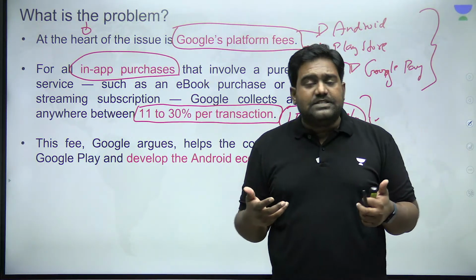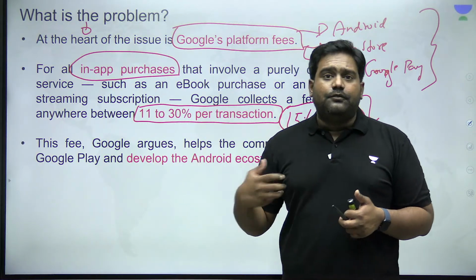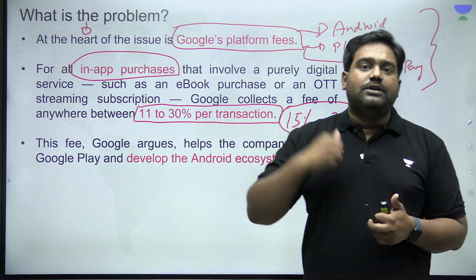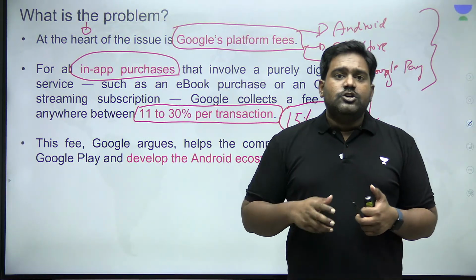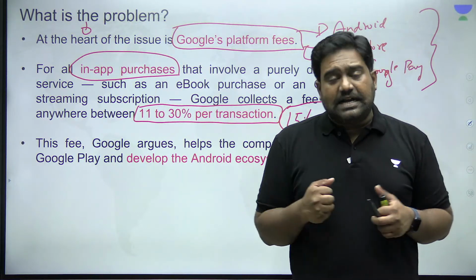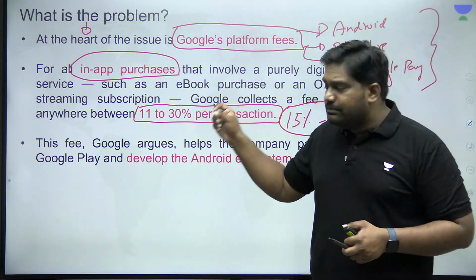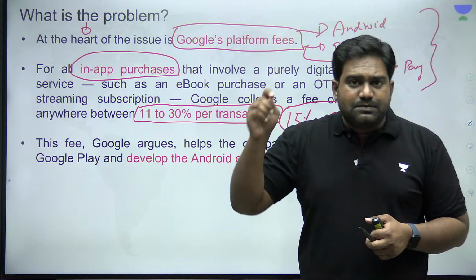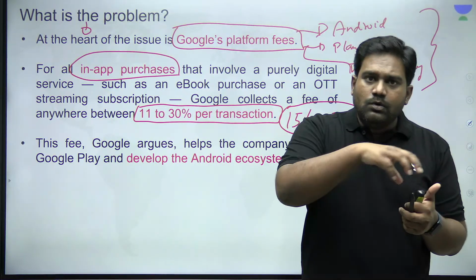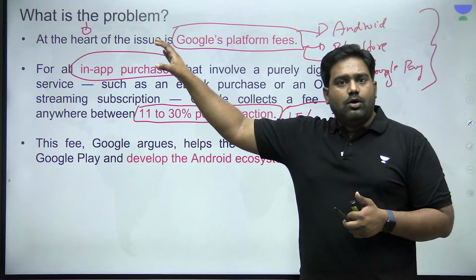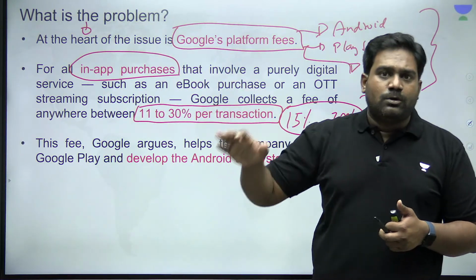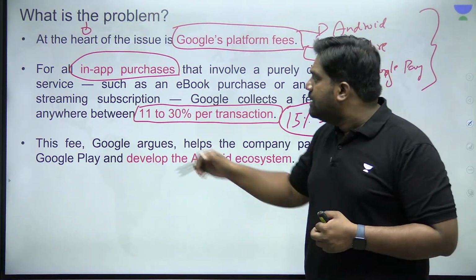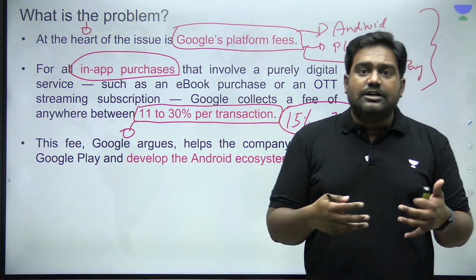Even on large companies, a transaction fee of 15 to 30% is a massive amount which affects the operation of the company itself. So many Indian companies and many other global startups as well have an issue with companies like Google. They all believe that Google is misusing its dominant position, its monopoly in the market, forcing them to abide by its restrictions on the Android operating system, on the Play Store, and on the payment gateways, and extracting revenue from them, which is crippling innovation, research, and entrepreneurship.